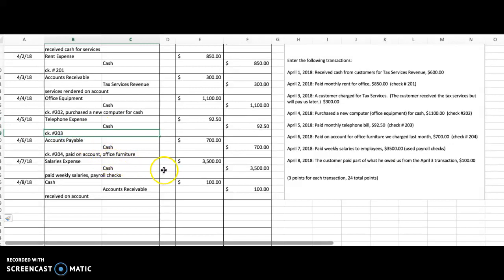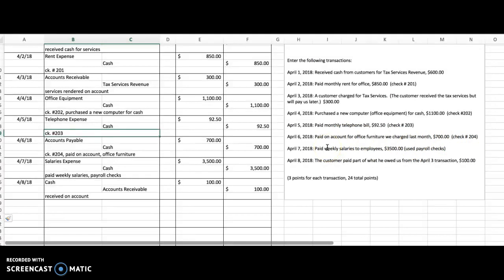The next one, April 6th, gave a lot of you trouble. Let's look at it. We paid on account for office furniture we charged last month. We're not buying new office furniture here. We bought the office furniture last month. We're not buying any more of it. We're simply paying the bill. So when it says paid on account, it means cash is involved. You see a check, number 204. So that means cash has to be credited.